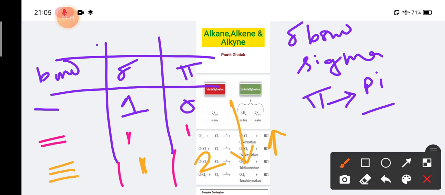As there is only a sigma bond, it is called a saturated hydrocarbon. If a pi bond is present in any hydrocarbon, it is called an unsaturated hydrocarbon. So remember, for single bond there is only sigma, for double bond 1 sigma 1 pi, for triple bond 1 sigma 2 pi. Please take a note of that as well.